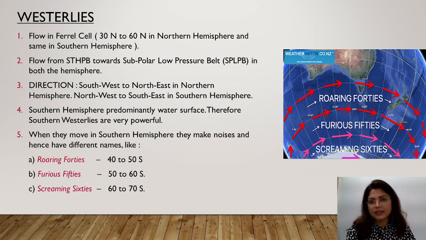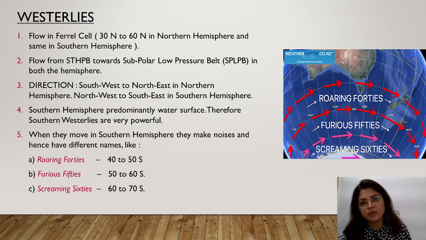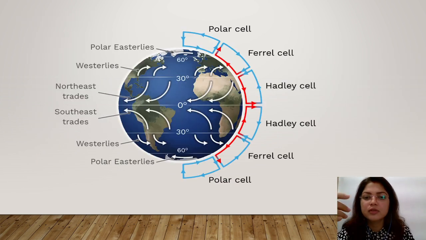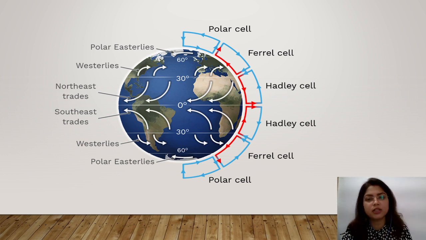Now it's westerlies. Second is westerlies. Why are they named so? Because they start moving from the west side, meaning they are originating at the west side. That's why they are named so, westerlies. And here I have shown you one more diagram, that we have Hadley cell, and second one is a Ferrel cell, both in the northern hemisphere as well as in the southern hemisphere, and I'll be explaining each and everything about the northern hemisphere. You can easily correlate it with the southern hemisphere also.